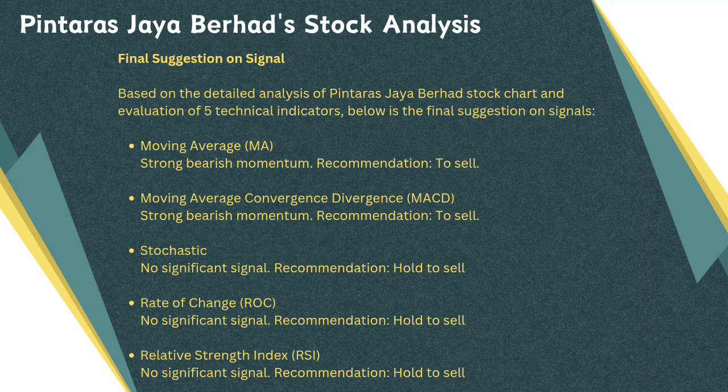Moving average convergence divergence, MACD, strong bearish momentum, and my recommendation is to sell. Stochastic, no significant signal, and recommendation is hold to sell. ROC, no significant signal, my recommendation is hold to sell. RSI, no significant signal, and my recommendation is hold to sell.